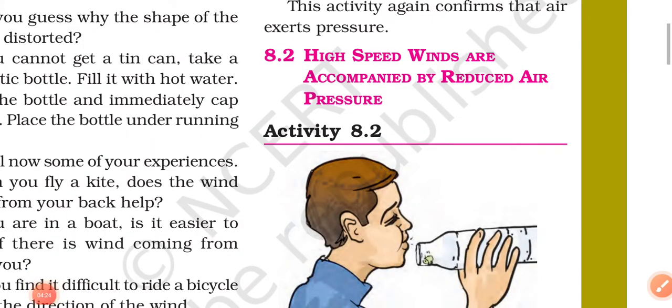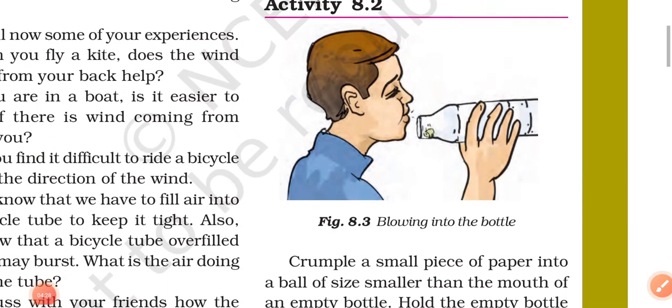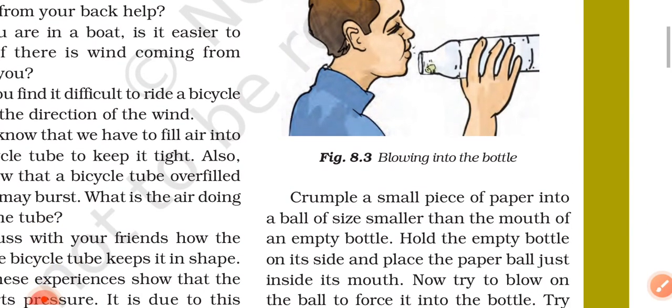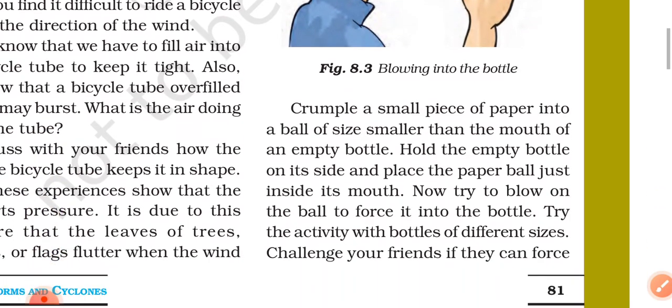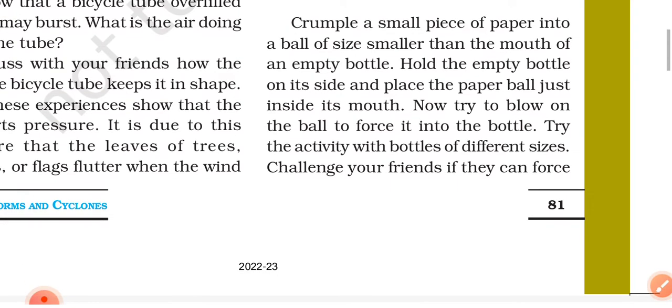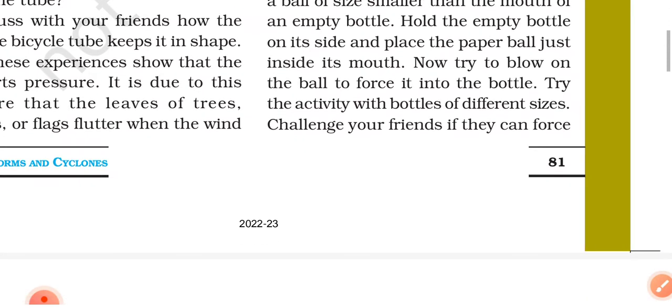8.2 High speed winds are accompanied by reduced air pressure. Activity 8.2, Figure 8.3, blowing into the bottle. Crumple a small piece of paper into a ball of size smaller than the mouth of an empty bottle. Hold the empty bottle on its side and place the paper ball just inside its mouth. Now try to blow on the ball to force it into the bottle. Try the activity with bottles of different sizes.